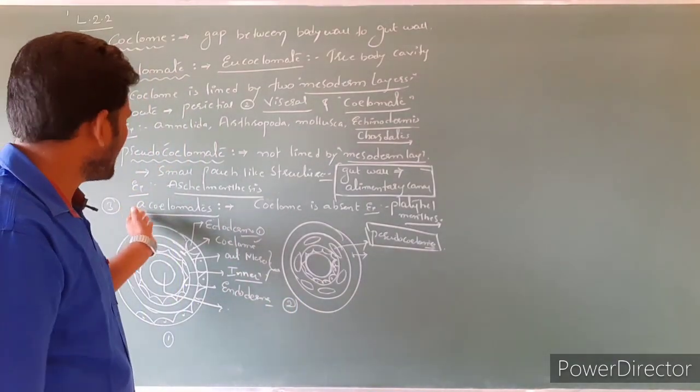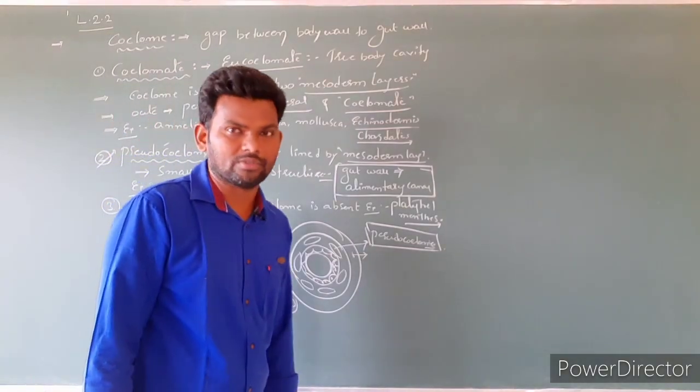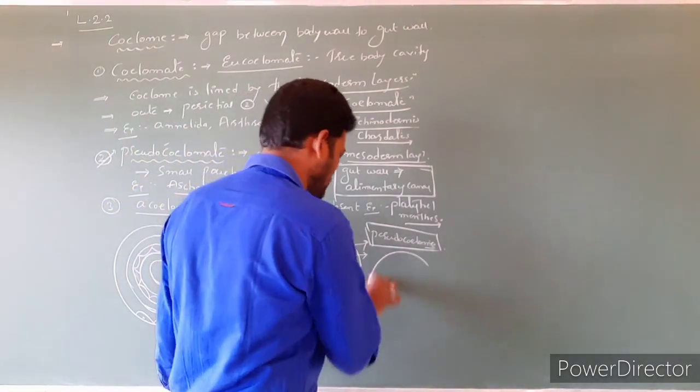Third one is what? Acoelomate. Coelom is completely absent. Then we have to draw three layers.